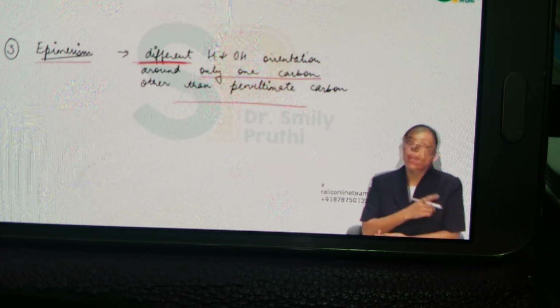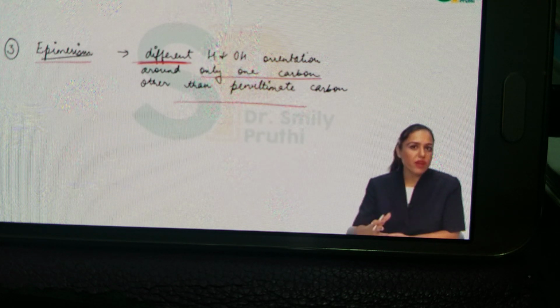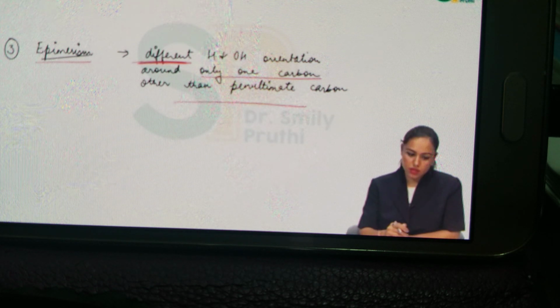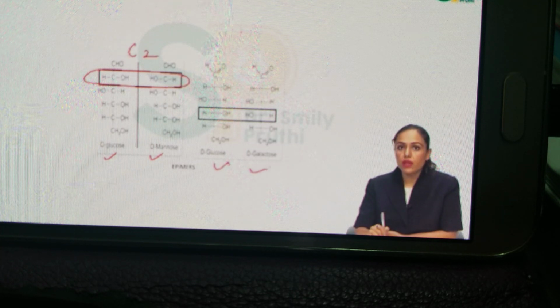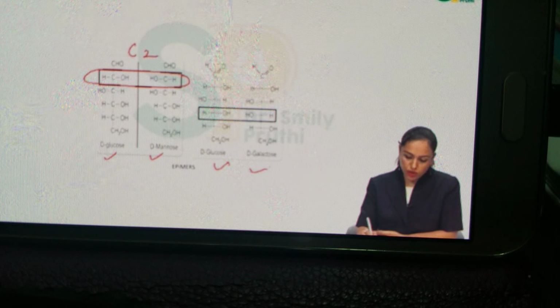Enantiomerism was at the penultimate carbon, but now epimerism is at only one carbon other than the penultimate carbon. Let's see examples. See the structure of glucose. Glucose is written here, mannose is written here. If you compare the structure of glucose and mannose, you can see that the H and OH orientation is different around C2. And when you compare the structure of glucose and galactose, you can see that the H and OH orientation is different around C4.